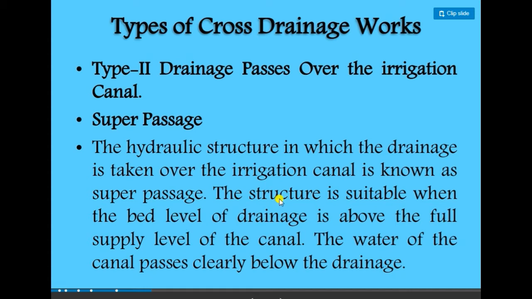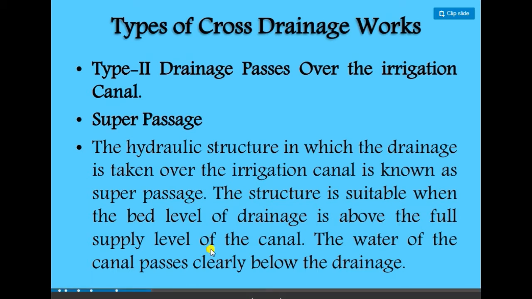In the previous term aqueduct, when the bed level of canal is above the HFL of drainage, it is called aqueduct. And when the bed level of drainage is above the full supply level of canal, the maximum flowing water level of the canal is called the full supply level.